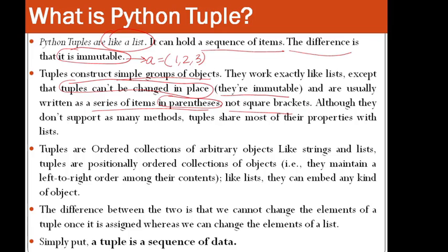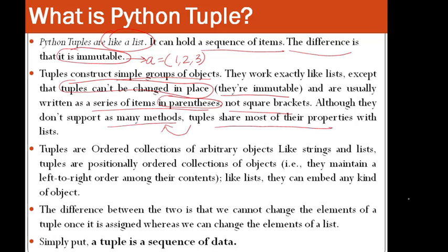Then, although they do not support many methods, tuples share most of the properties with lists. So most of the properties of lists and tuples are common, but many methods that are supported by lists are not supported by tuples. So that's why it has been written: although they do not support as many methods as are supported by lists, still tuples share most of their properties with lists.